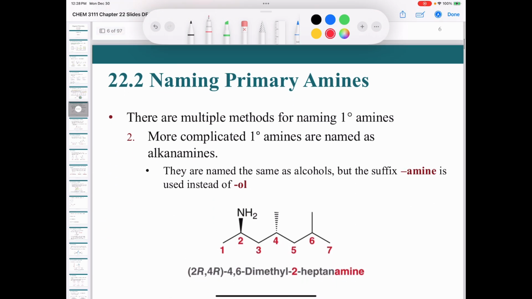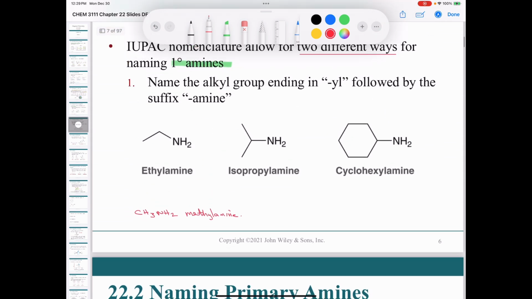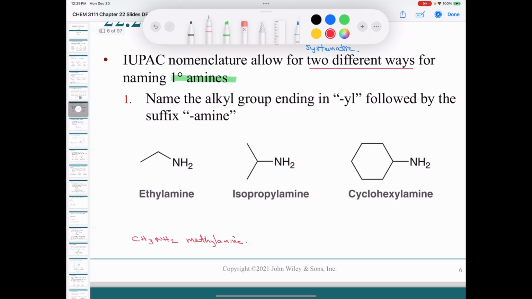If you have a more complicated primary amine where you can't just name the R group as some alkyl group like methyl, ethyl, propyl, isopropyl, etc., then they are named the same as alcohols, but you use the suffix amine instead of ol. So if this was an alcohol, and I'll just draw it for the first one, this would be ethanol.